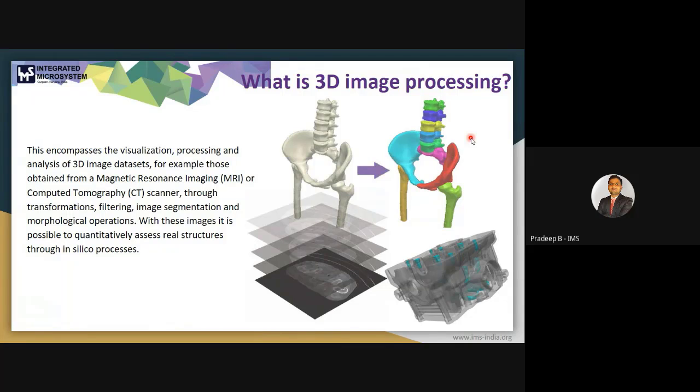It may be from MRI, CT, or we can say computed tomography scanner, or through FIB-SEM or any SEM images. If we import those images in any software, and then we apply a few transformations, filtering, image segmentation, and a few morphological operations, then with these images it is possible for us to quantitatively assess the real structure through an in silico process.